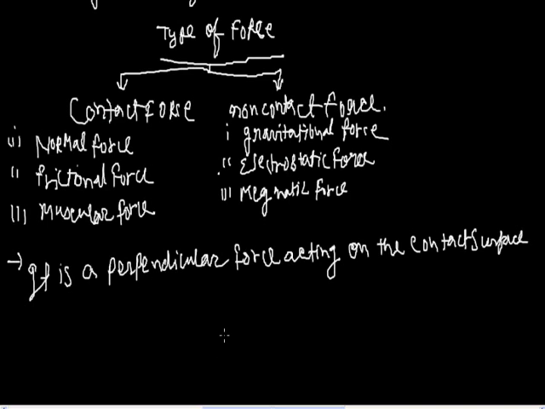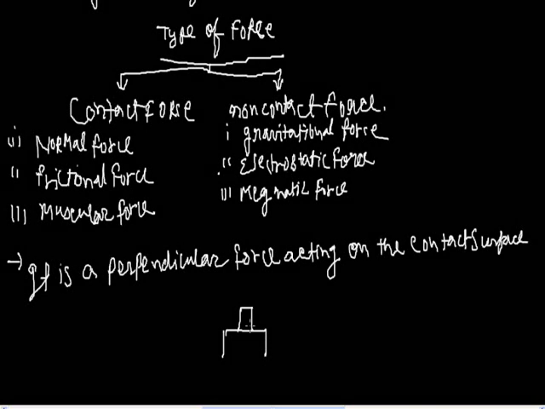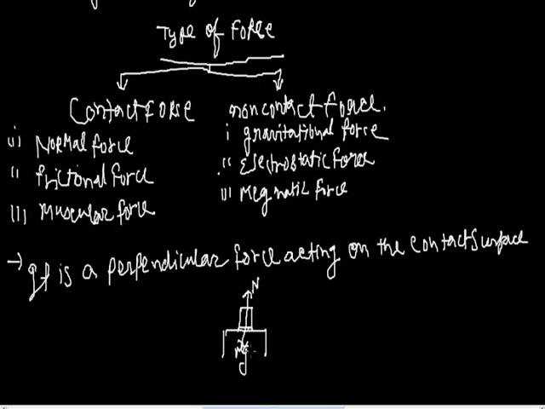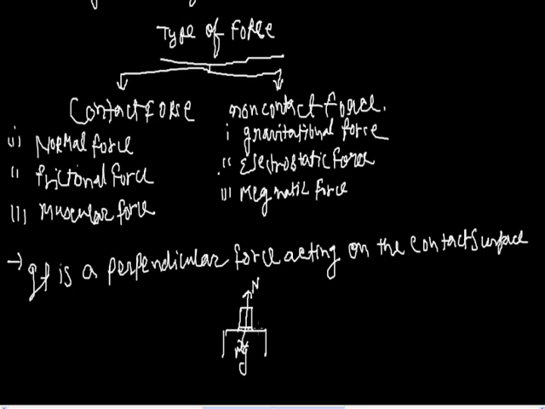Let's say on a table there is a book. Now we see, first thing, the book is attracted toward the earth by the force of gravitation, that is mg, and the table exerts an upward force on the book, that is called normal force. This force comes into the picture when two surfaces are in contact. The force acted is perpendicular to the surfaces.